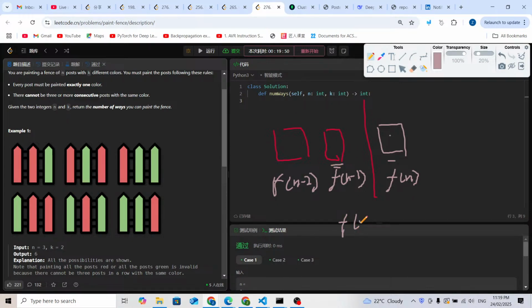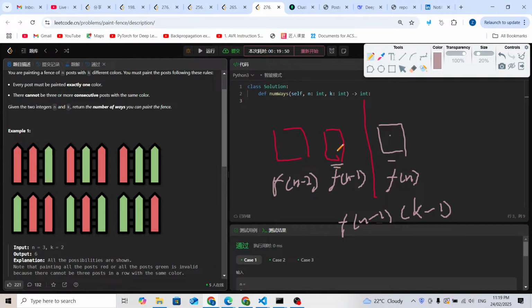It's going to be f(n-1) times what? k minus 1, right? Because there are k different colors, so we definitely paint a different color. If it is different from this color red, there must be k minus 1 different colors. So it's going to be f(n-1) times (k-1) different ways.